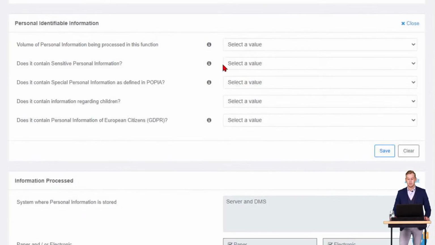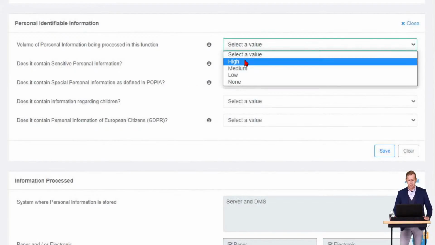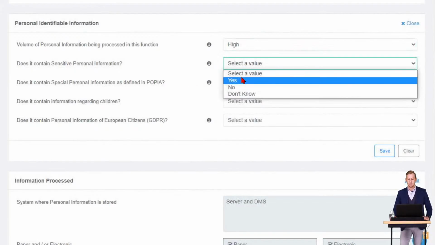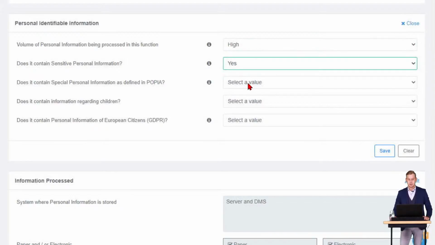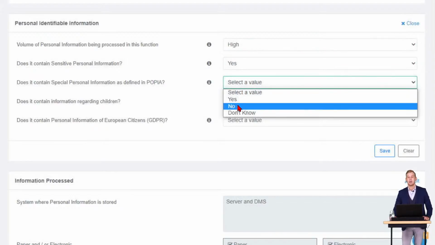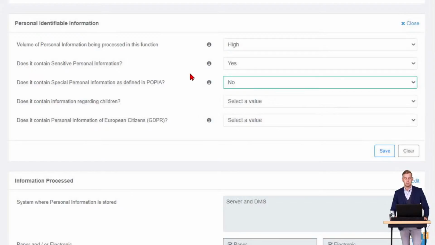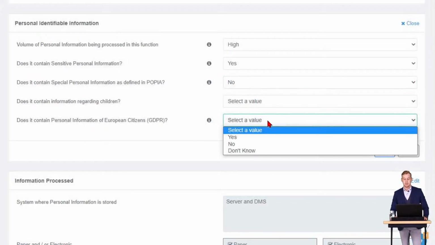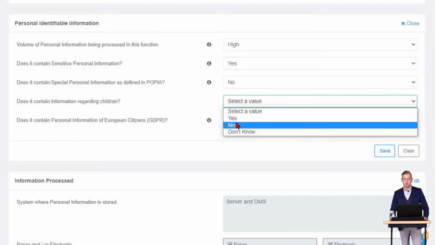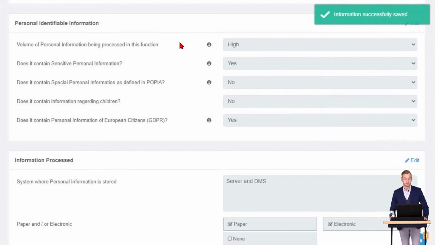So volume of personal information being processed, once again, it's high. Does it contain sensitive information? Yes, it does. Does it contain special personal information? Our case study selected no. There wasn't any special personal information that they are adding into this processing during the enrollment phase. Does it contain personal information on European citizens? Yes, it does. Oh, sorry, no, it does not. And click yes.